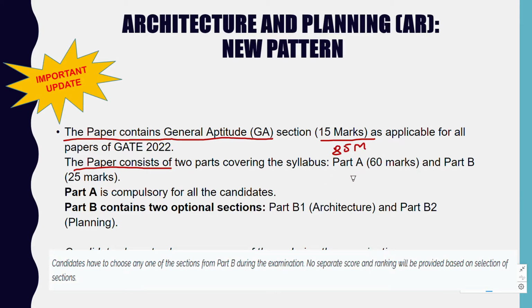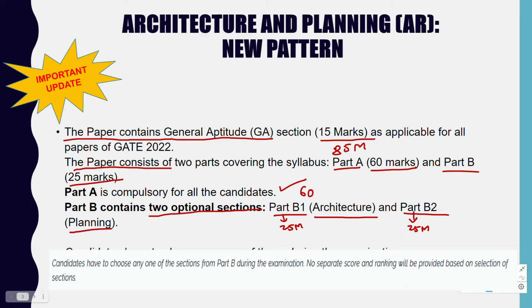But in the recent update, it has been divided into 2 parts, that is part A and part B. Part A is of 60 marks and part B is of 25 marks. You have the compulsory part, that is part A, and part B contains optional sections, that is part B1 and part B2, each of 25 marks. Part B1 will be purely based on architecture and part B2 will be based on planning.